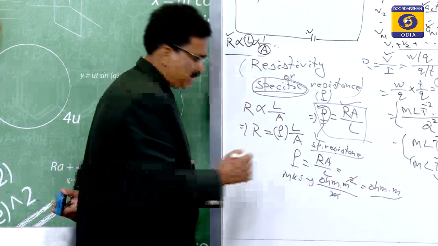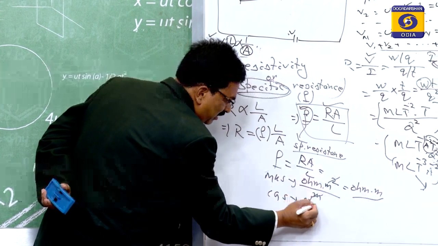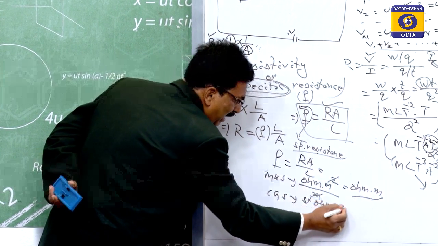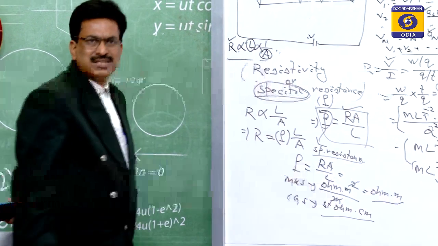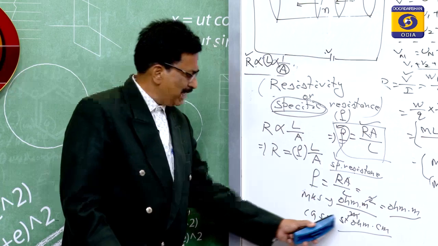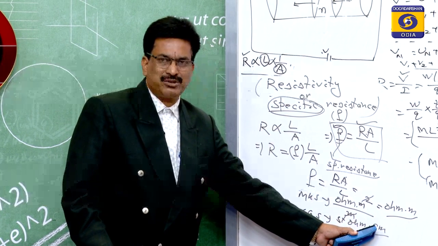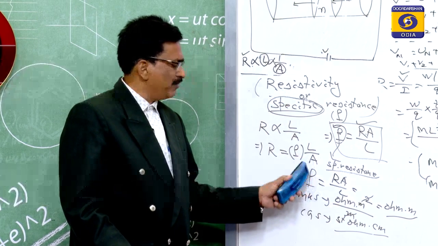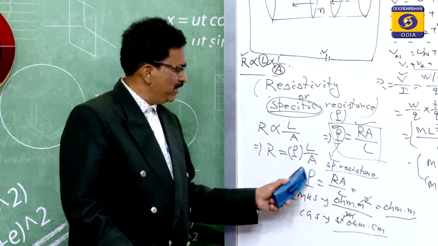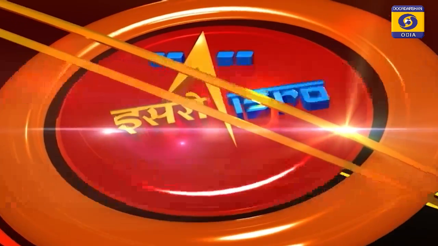That is in MKS. If we go for CGS, this ohm will become the stat ohm, and meter will become the centimeter. And if you go for the EMU, then that will have the ab ohm centimeter. So this is the unit and the dimension of the specific resistance. Okay, thank you.